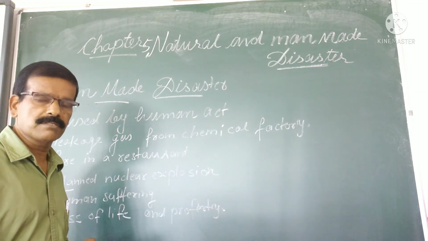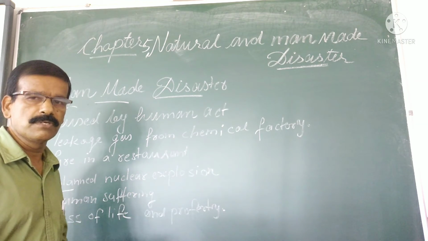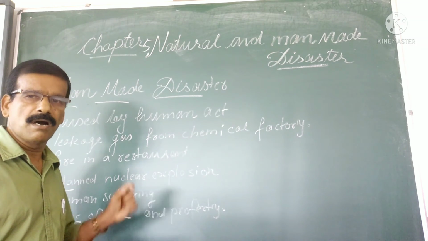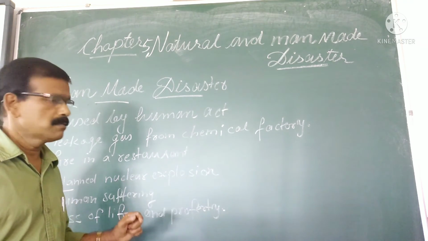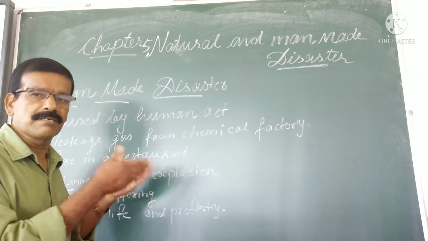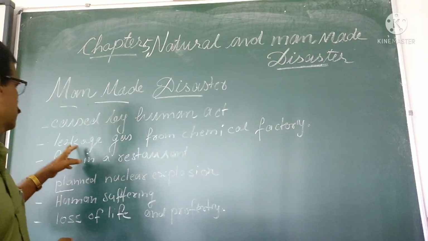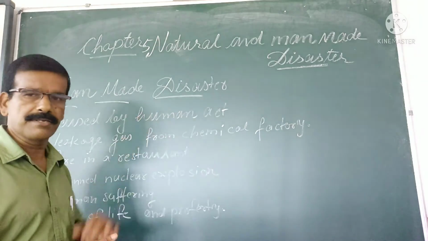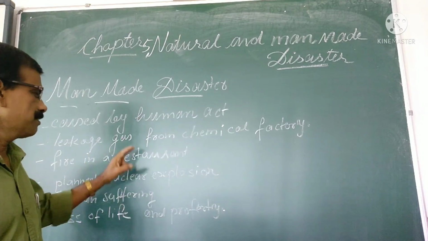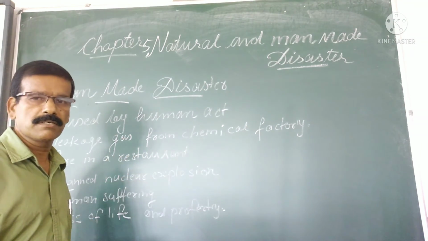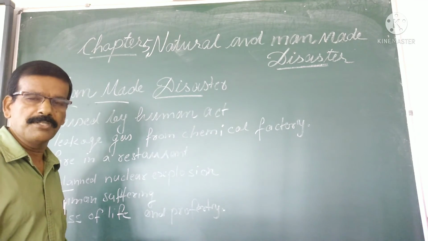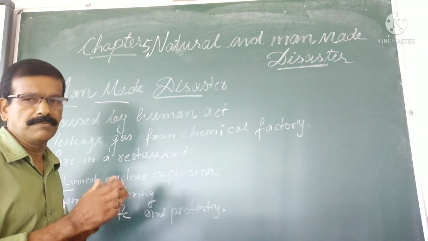First of all, we can see certain examples of disasters caused by human beings unintentionally, or by mistake. Examples are leakage of gas from a chemical factory and fire in a restaurant. These two are examples of disasters caused by human beings unintentionally.